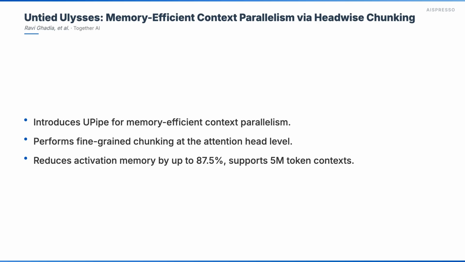This paper introduces UPipe, a novel context parallelism technique that performs fine-grained chunking at the attention head level. This approach drastically reduces the activation memory usage of self-attention, breaking what the authors call the activation memory barrier. UPipe achieves up to an 87.5% reduction in intermediate tensor memory for 32B transformers, enabling support for context lengths of up to 5 million tokens on a single 8xH100 node, all while matching the training speed of prior methods. This is a huge step forward for long context model training.